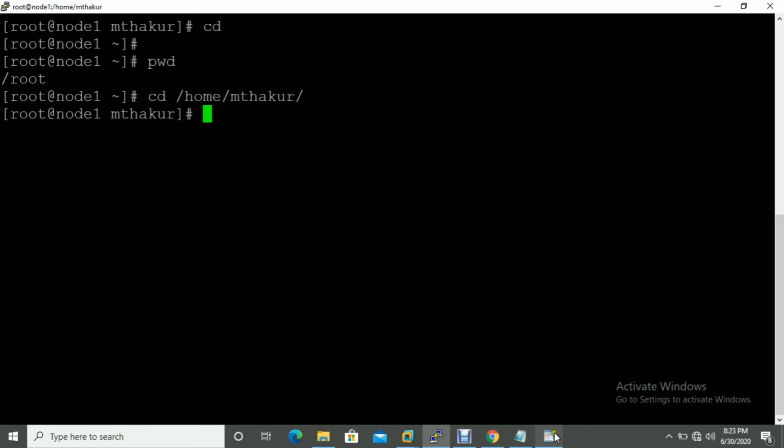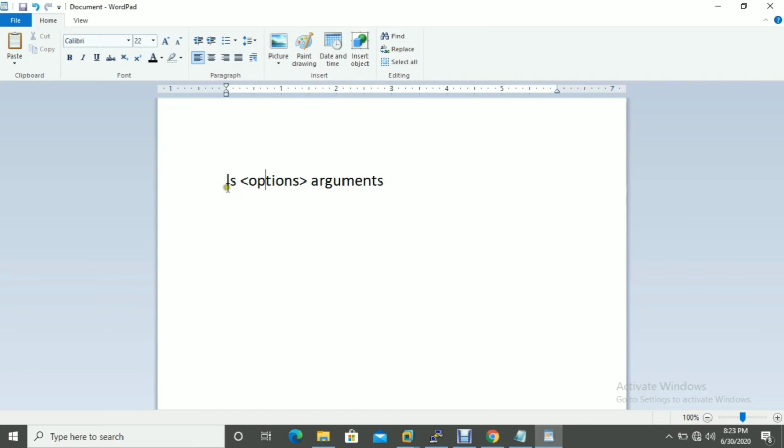Let me go to the syntax again. You can use option and argument together, like ls option and argument. You can also use them individually: if you only want to use the ls command, or ls with an option, or ls with an argument, that is also possible. It will not be any issue. You can use it as per your requirement.